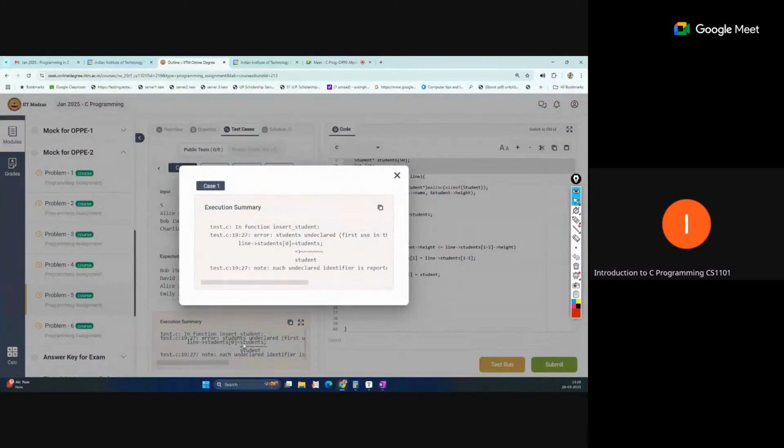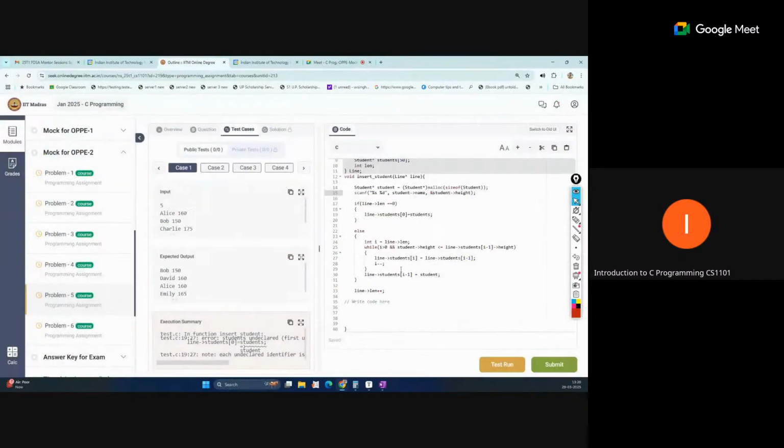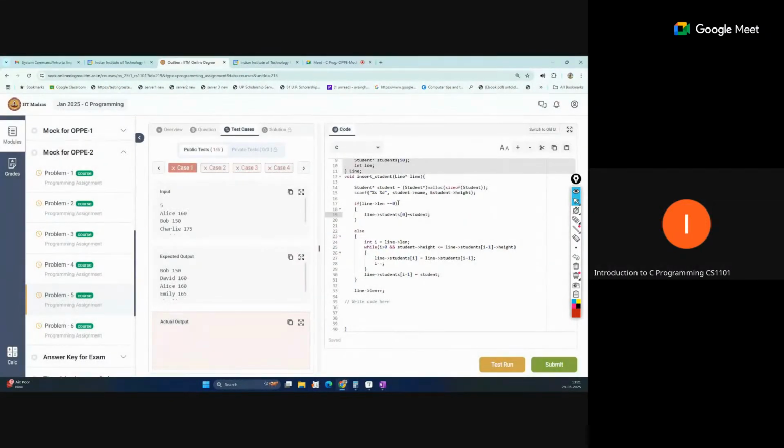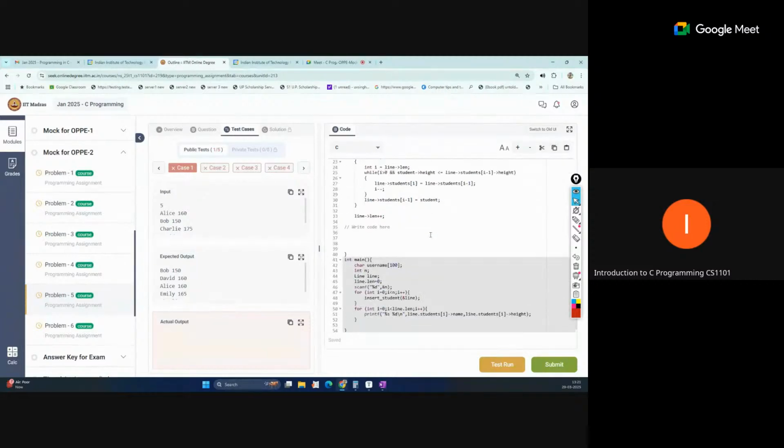So line student 0 equal to students. So that is only student. Oh, output is coming. And here there is no error. And there, line students is also updated.